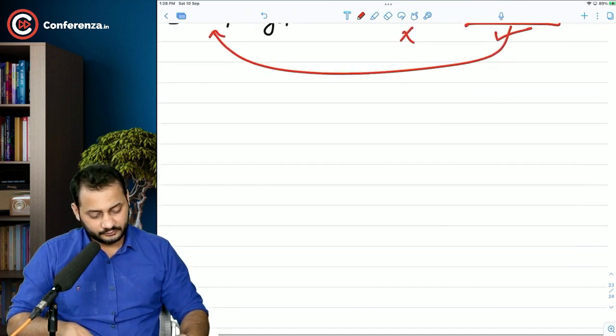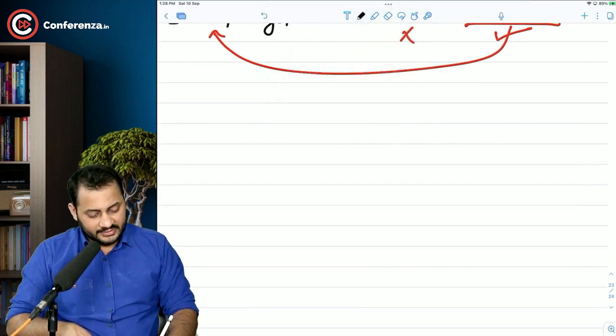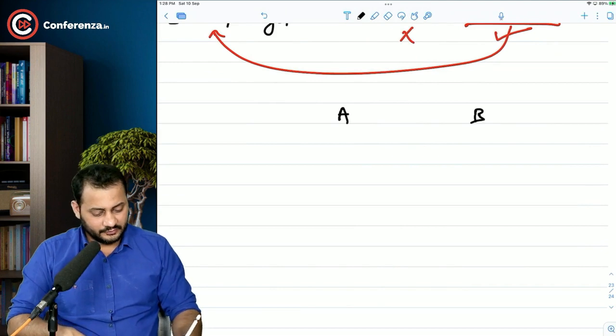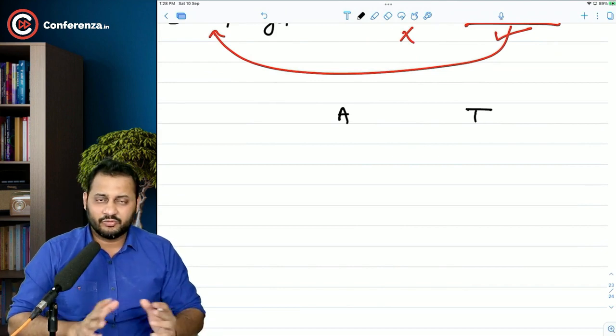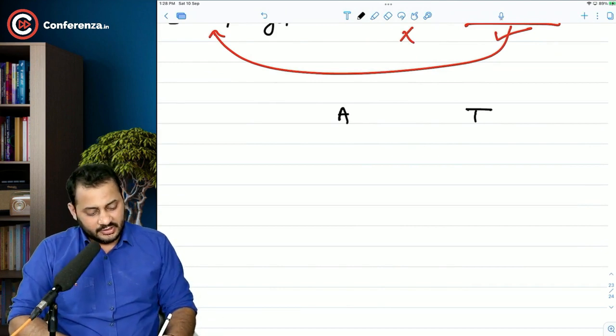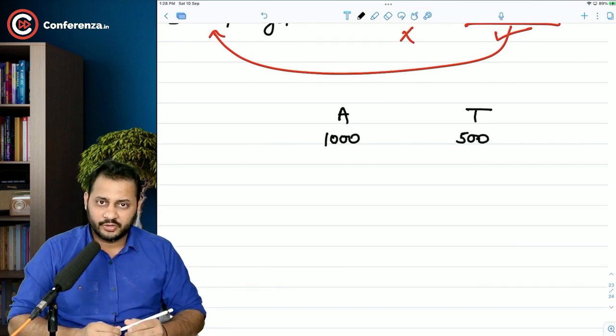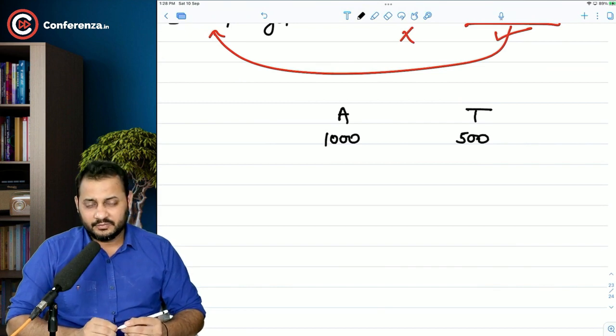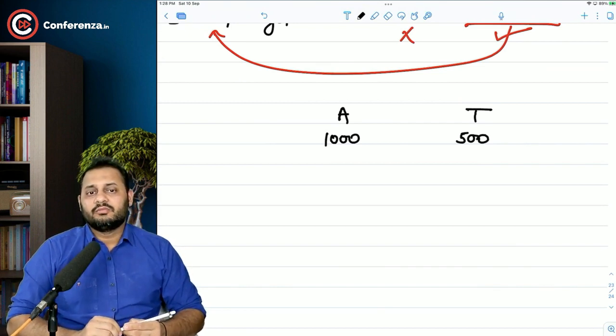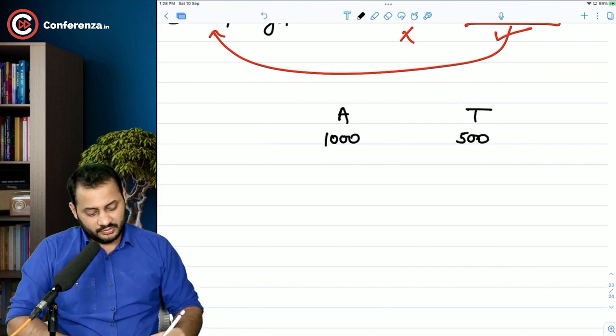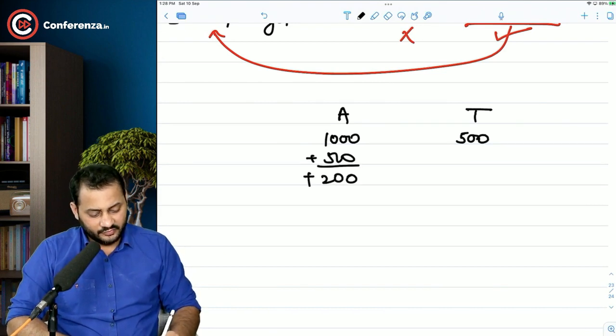Now, next thing, let's say there are companies A and T. A for acquirer, T for target. This company's value is 1000 crore and this company's value is 500 crore. A knows that after buying that company, let's say for 500, we will get a synergy benefit of 200.